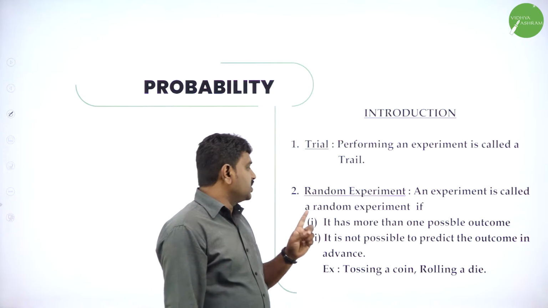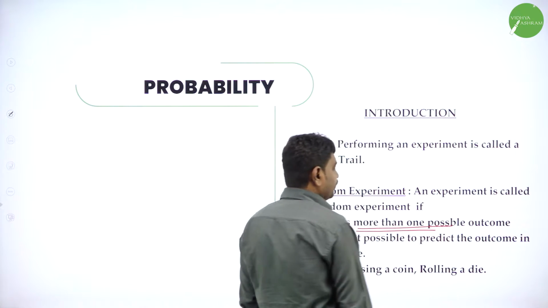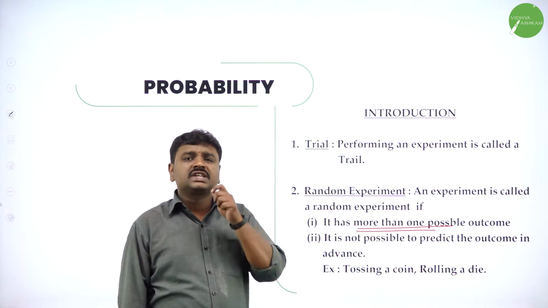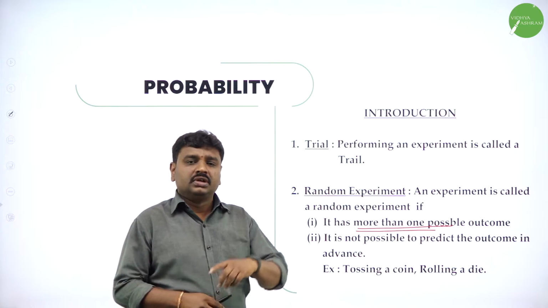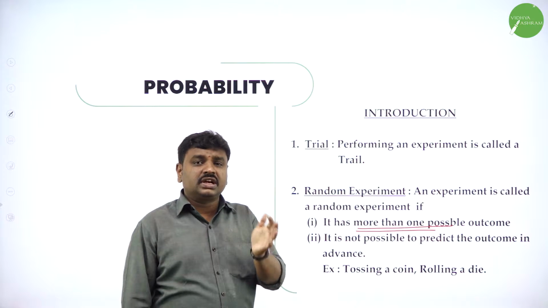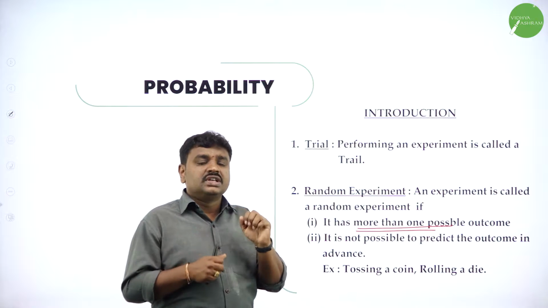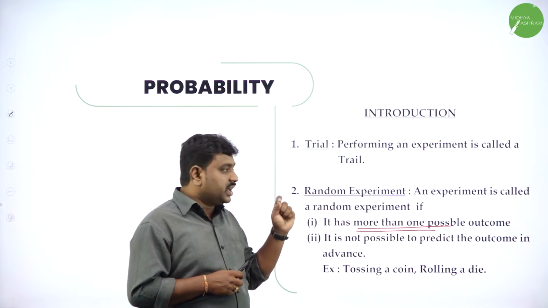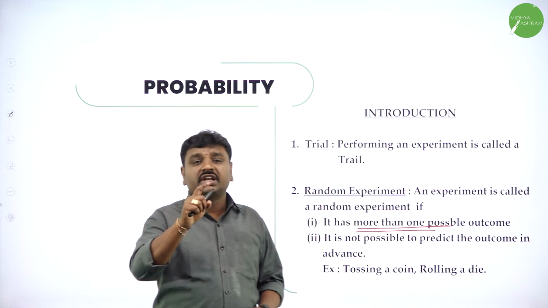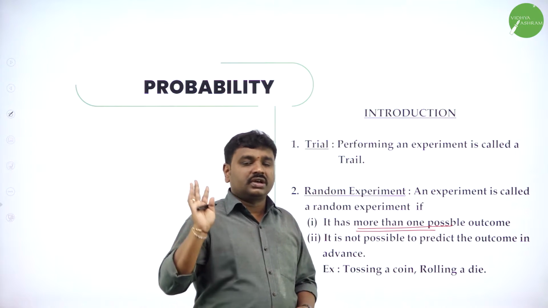A random experiment should always have more than one possible outcome. For example, tossing a coin. When you toss a coin, there are two possible outcomes, either head or tail. Or rolling a die. When you roll a die, there are 6 outcomes. You may get 1, 2, 3 or 4, 5, 6. Six different outputs are possible. So any experiment, if you want to call it a random experiment, should contain more than one outcome. Minimum 2 outcomes are required.